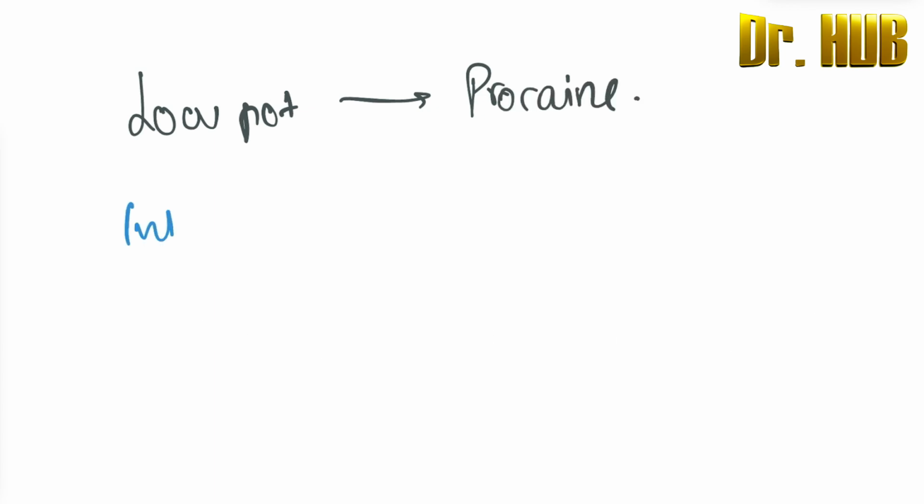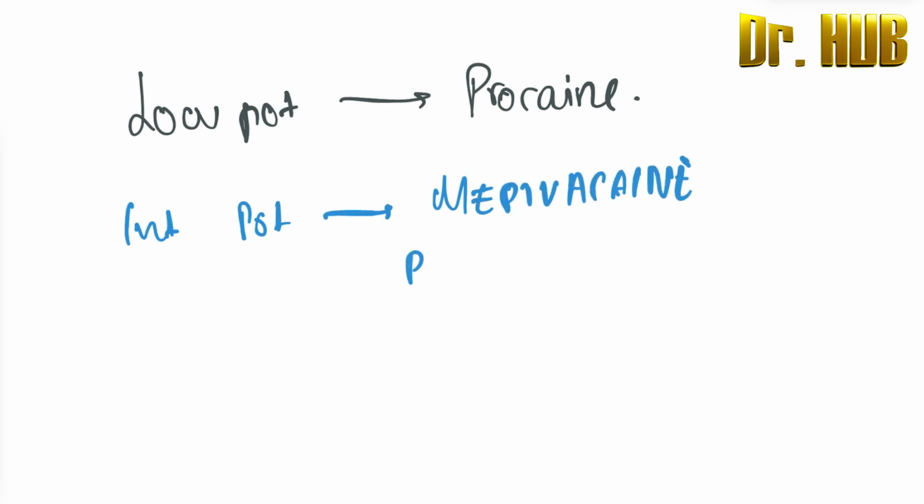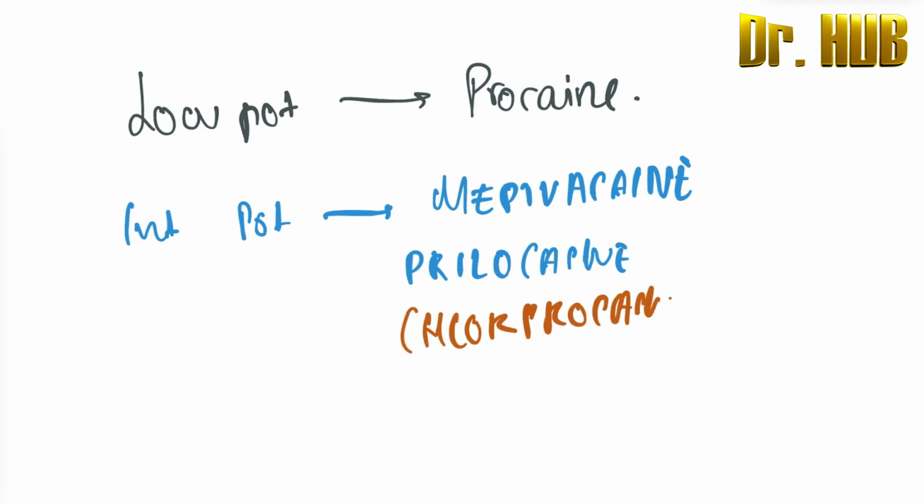Next we move on to the intermediate potency. Intermediate potency includes mepivacaine. Next, what are the other drugs? It includes prilocaine. So mepivacaine, prilocaine. Next, there is chlorprocaine, as well as lidocaine.